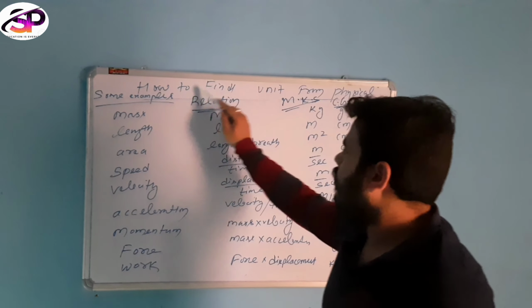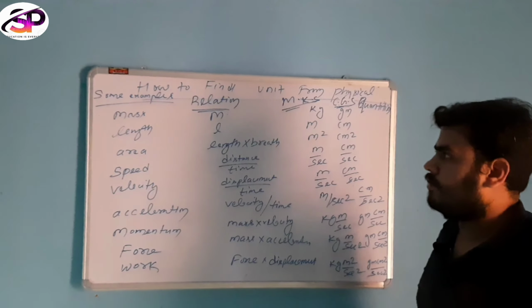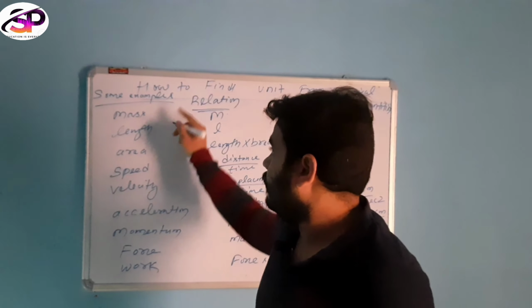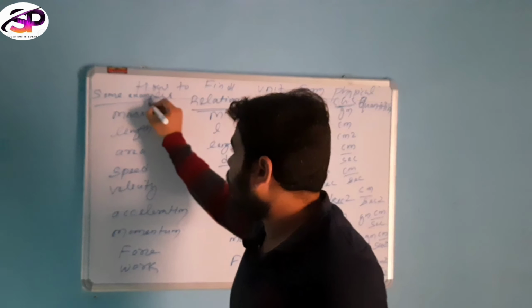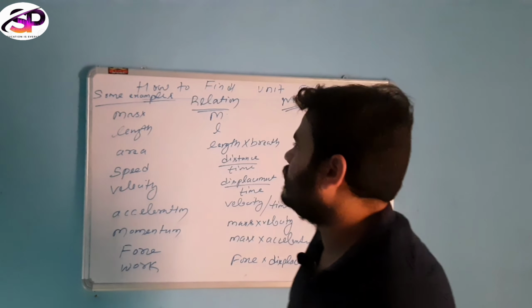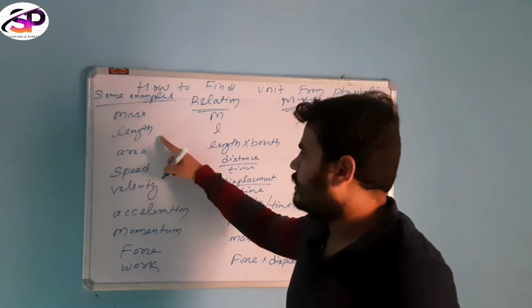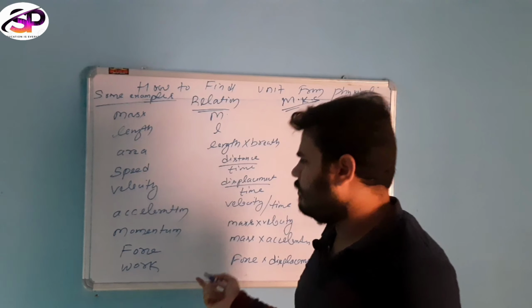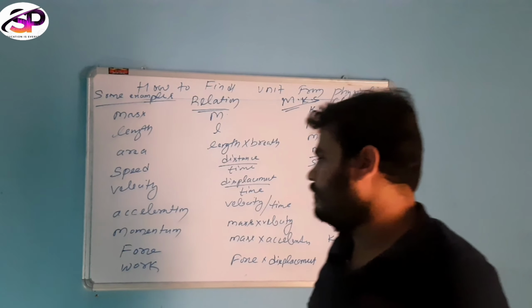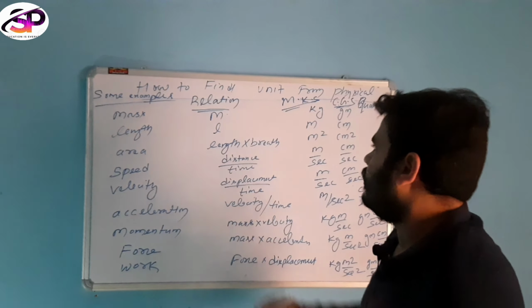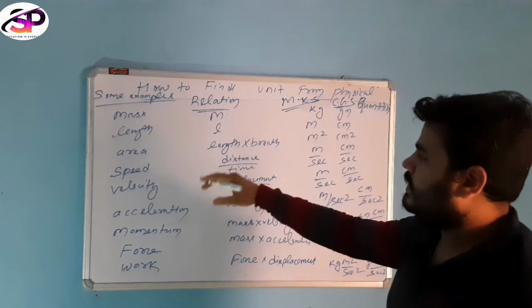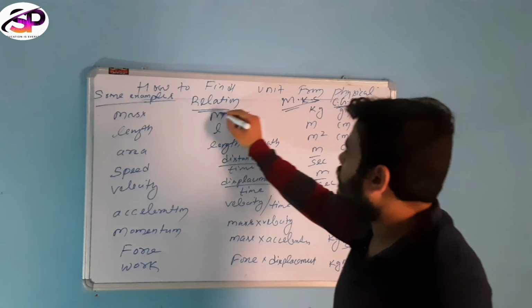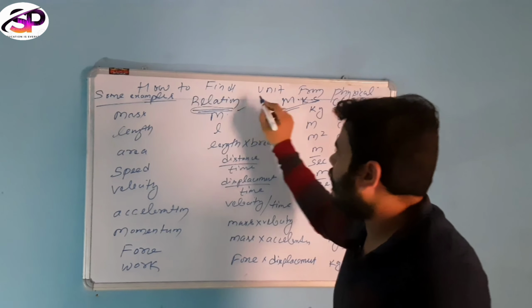Now, how to find the unit from the physical quantity? I will briefly give some examples. These examples are mass, length, area, speed, velocity, acceleration, momentum, force and work. From the physical quantity, we first have to know their relation.